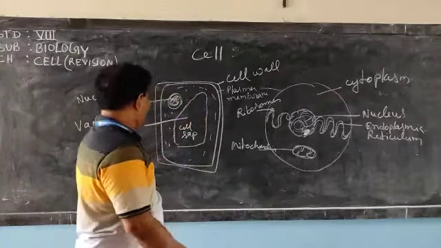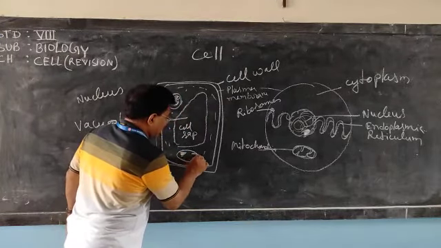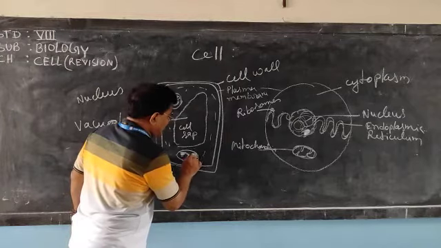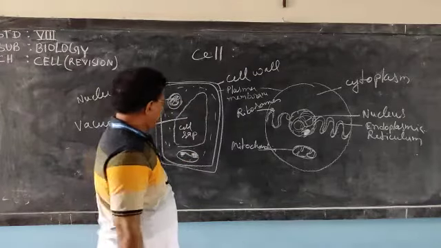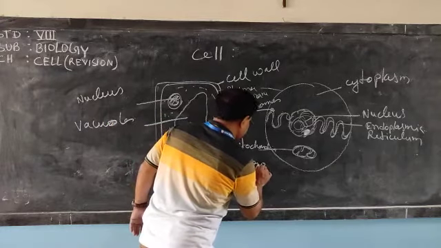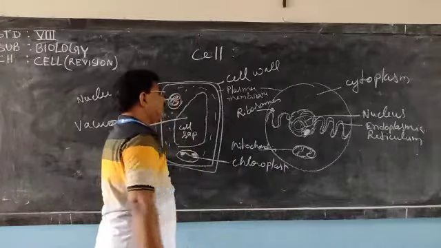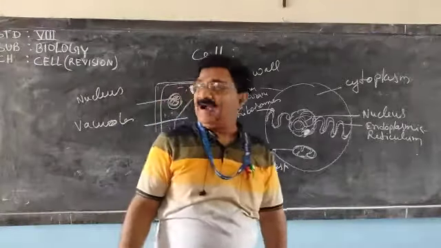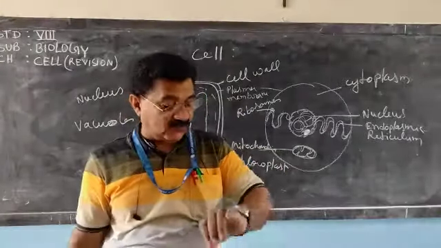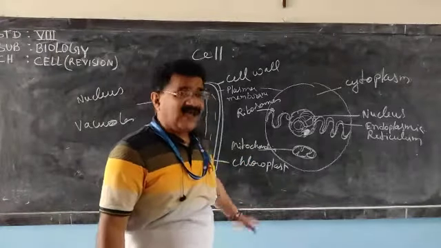In plant cell, chloroplast is present. Chloroplast contains chlorophyll. This chloroplast is not present in animal cell, and due to the presence of chloroplast only, the plants are able to do photosynthesis. So that part is clear.